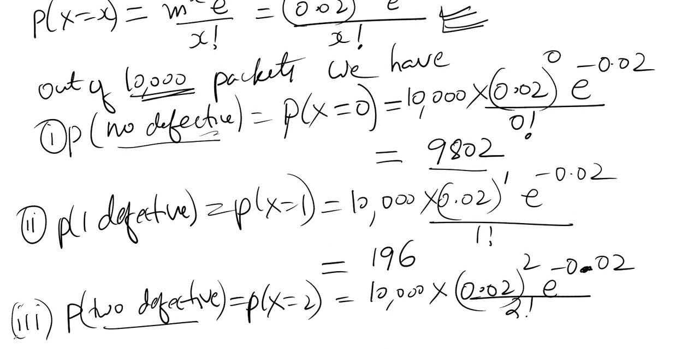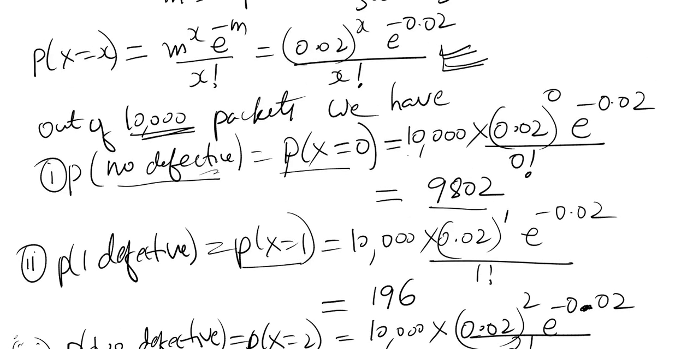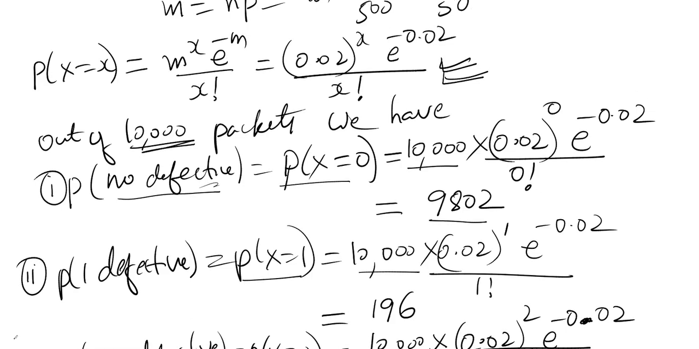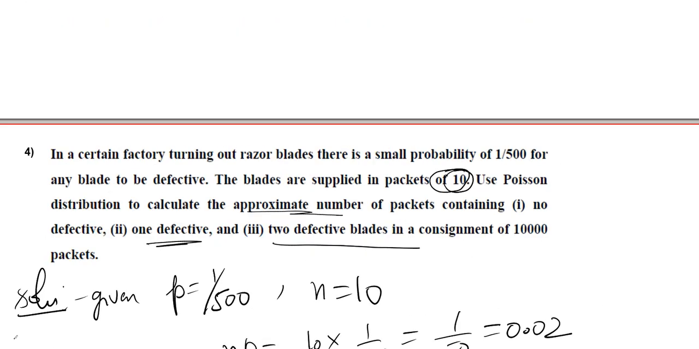So you can find probabilities first for all these 3, and at the end you can multiply by 10,000. To save time here, in the beginning itself I have multiplied by 10,000. So that's the meaning of this question, and we got the solution for no defective, 1 defective, 2 defective blades, the approximate number of packets. This is one type of question.